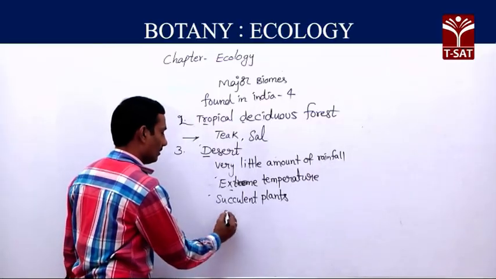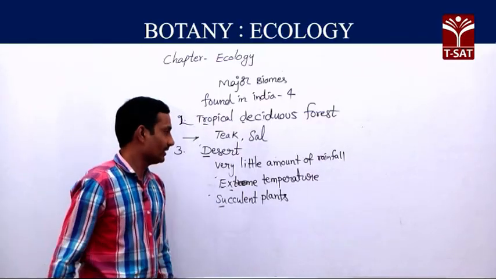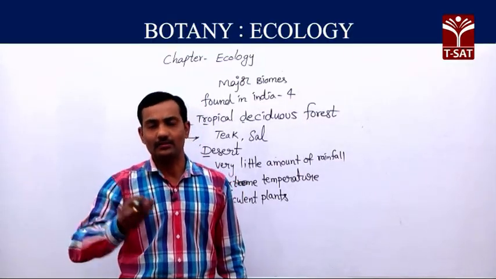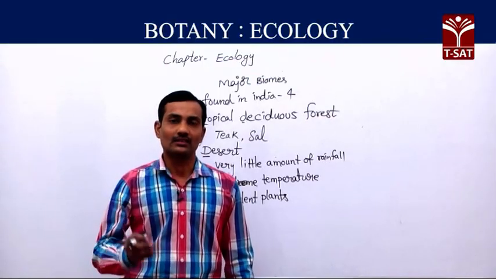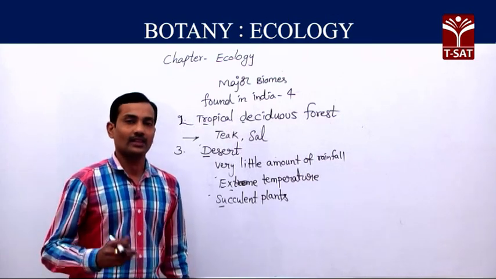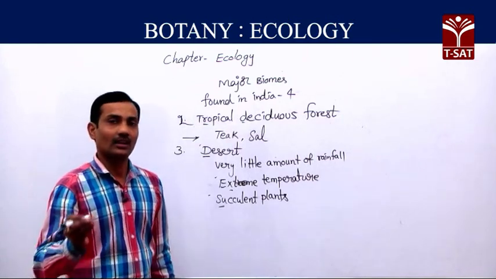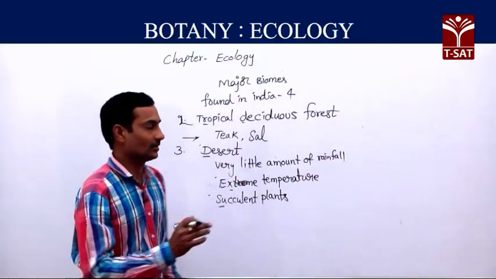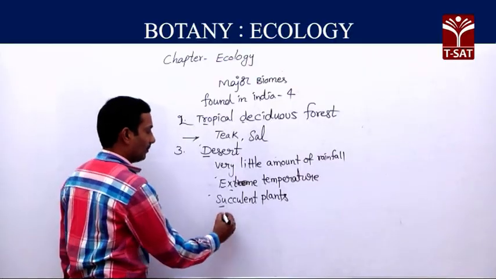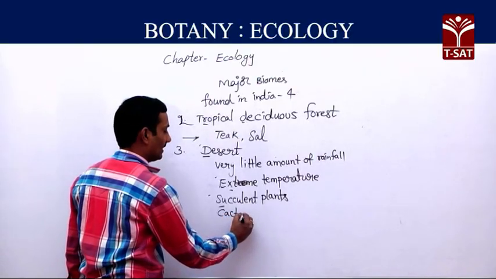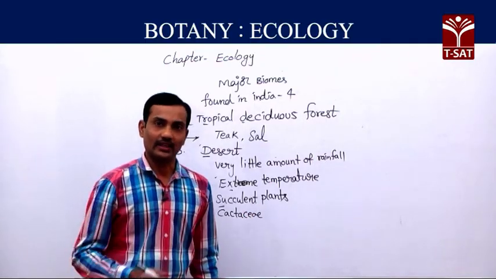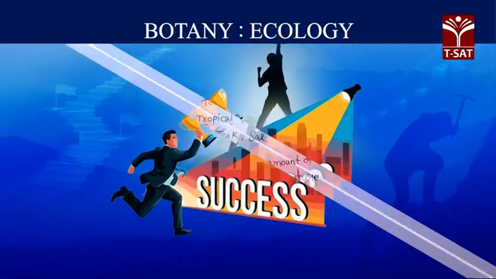Mainly in this area, plants exhibit some adaptations like sunken stomata, which we can find in desert area plants. Next, presence of thick cuticle, or leaves are reduced. All these adaptations we can find in desert plants. The majority of the plants belong to the family Cactaceae. Cactaceae family plants we can find in desert areas.